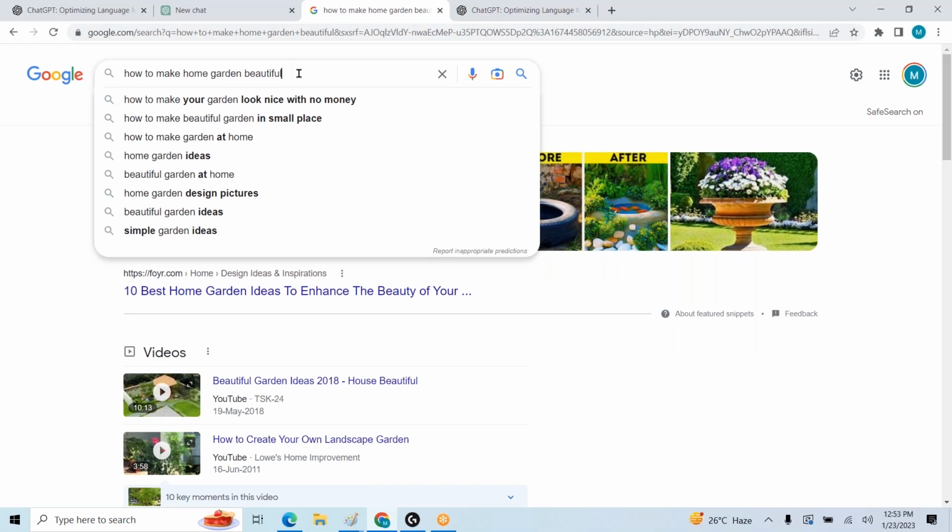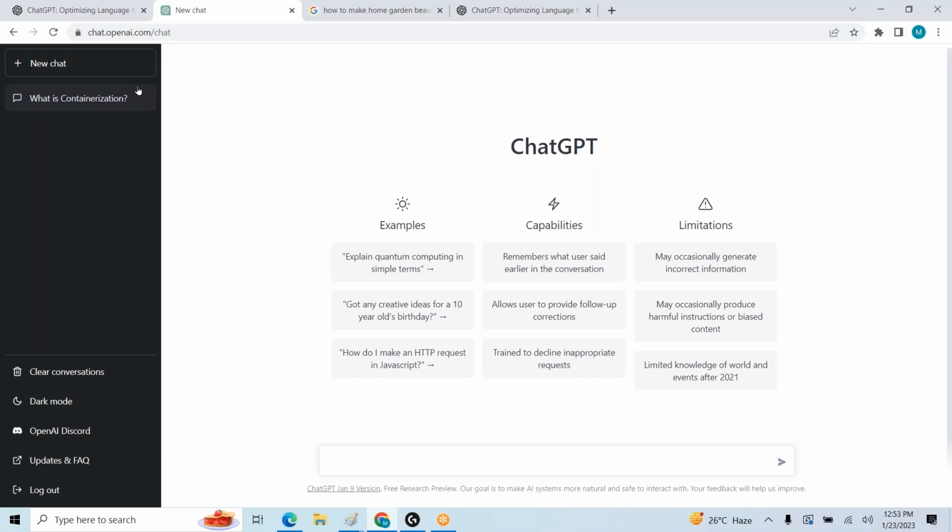Here we mentioned some option: how to make a home garden beautiful. Let us try here. New chat. So once you enter a new chat, it will give the options here. Before that, let us try to understand different parameters here. First one is examples, how to ask our questions. And capabilities. Also, there are some limitations as well.